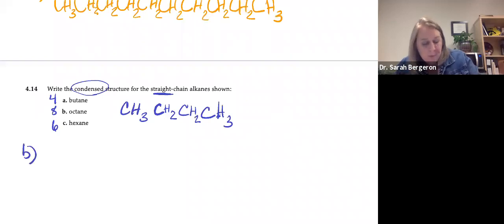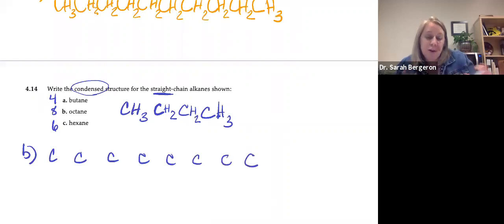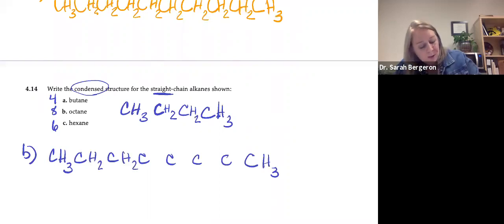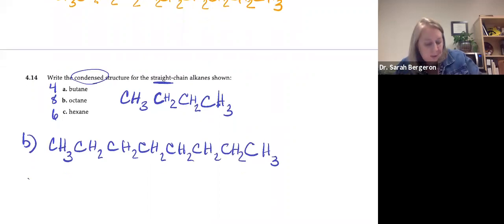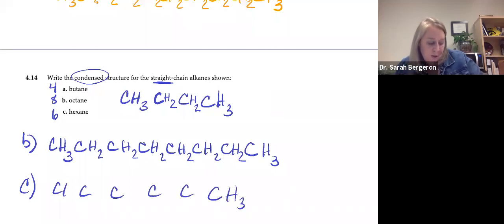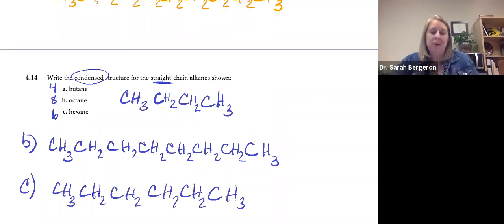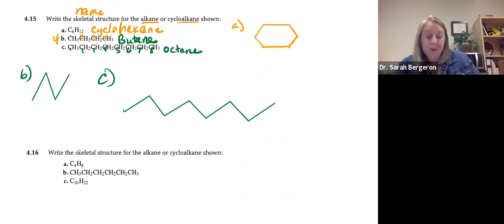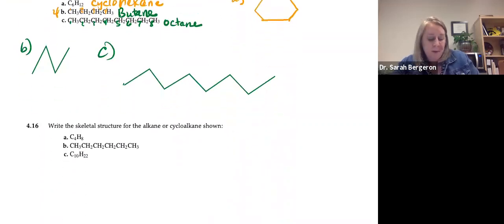Okay, so B, octane. So 8, 1, 2, 3, 4, 5, 6, 7, 8. What's really cool about a straight chain is that the ends are going to have 3 and everything else in the middle is going to have 2. So it's really quick and easy to go ahead and fill them in. Okay. C, hexane. 1, 2, 3, 4, 5, 6. 3 on the ends, 2 for everybody else. Pretty easy, right? Okay, now we go to structural, our skeletal structures here.